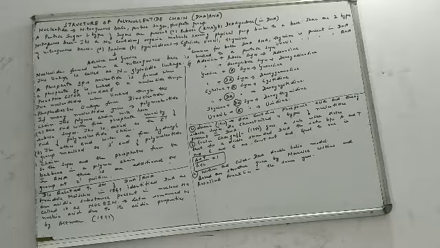When we talk about a pentose sugar, there are 2 types of sugars present. Pentose sugar means 5 carbon atoms. I will be discussing the structure in the next video. Both of them are pentose sugars. So we have 2 types of pentose sugar: ribose, which is present in RNA, and deoxyribose, which is present in DNA.